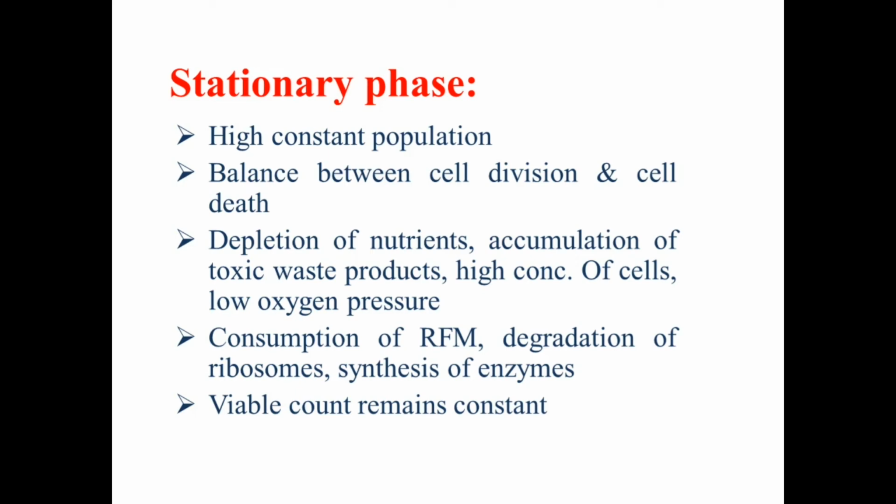There is a degradation of ribosomes, and also there is a synthesis of enzymes. So all these factors are involved in the decreased amount of nutrients available for bacterial growth and multiplication.